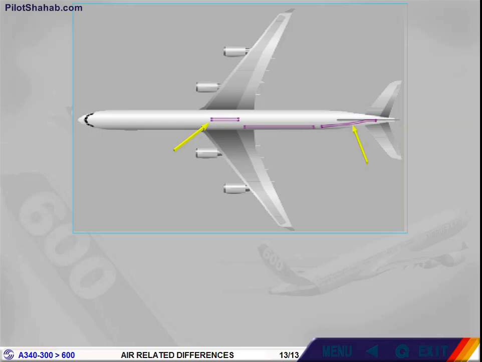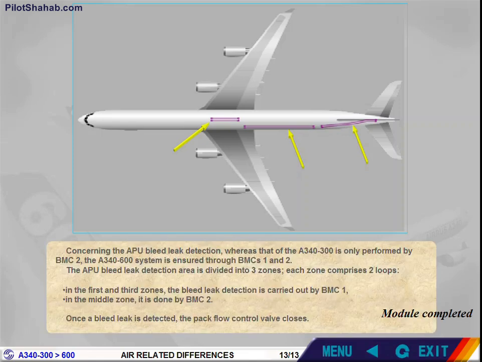In the first and third zones, the bleed leak detection is carried out by BMC-1. In the middle zone, it is done by BMC-2. Once a bleed leak is detected, the pack flow control valve closes.